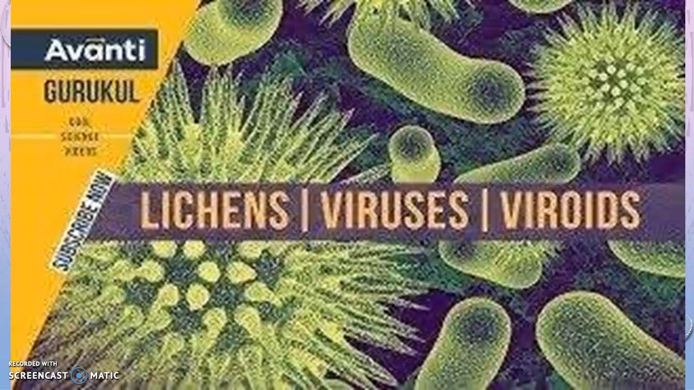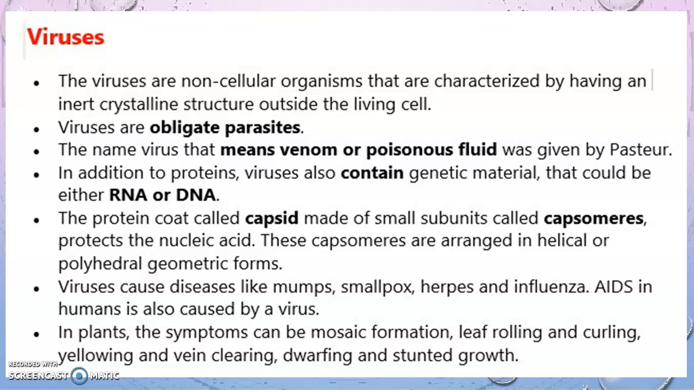So then come to the lichens, viruses and viroids. Viruses are non-cellular organisms, that means they do not have a cell body. They have an inert crystalline structure outside the living cell. Inert means which does not react or interact so much with anyone. They are obligate parasites, that means they are parasites. The word virus means venom, poison, and it was the name given by Pasteur.